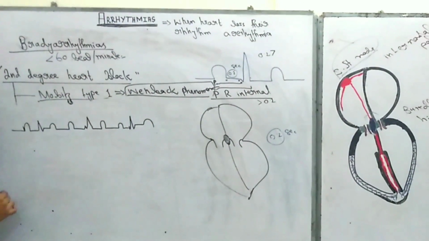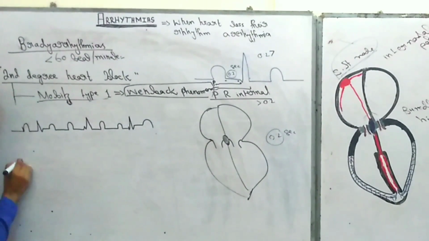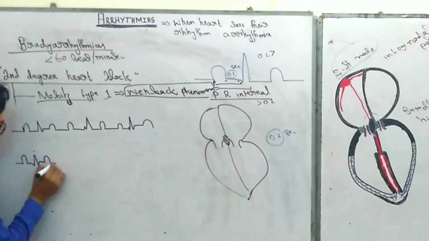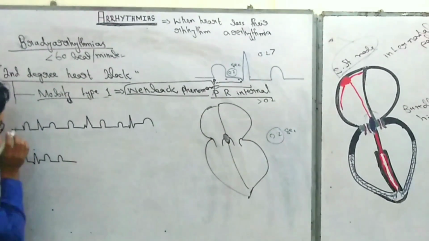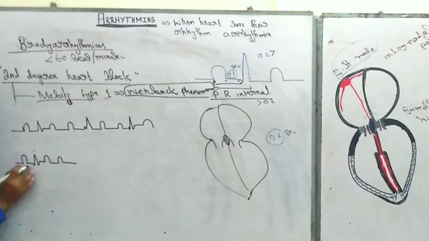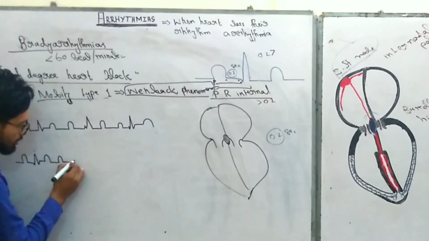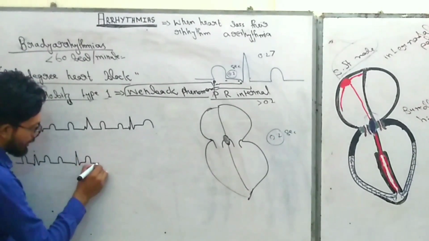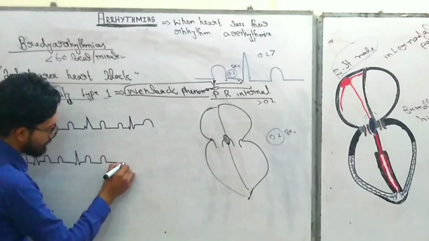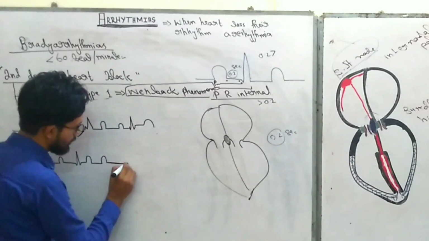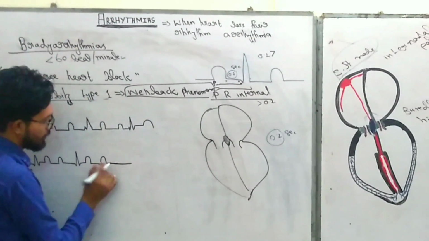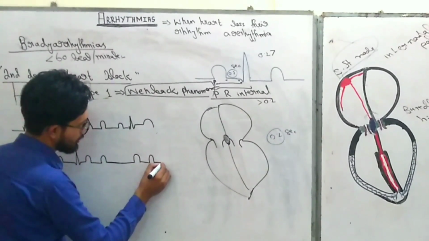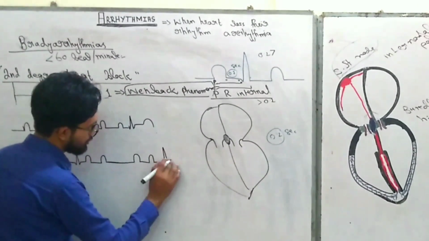What really happens in Mobitz type 1 second degree heart block? Now P wave, QRS complex, T wave. Now the second P wave, the delay is increased compared to the first delay. Now QRS complex and again T wave, and again P wave, there is again more delay, and this P wave is not followed by a QRS complex, only a T wave. Now again P wave, with a short duration, QRS complex, and again P wave.